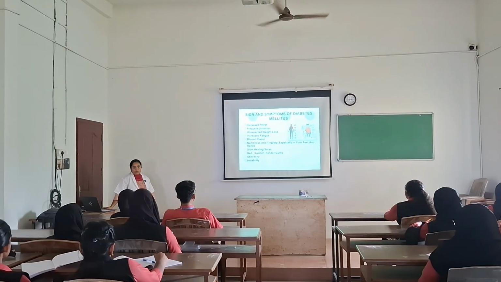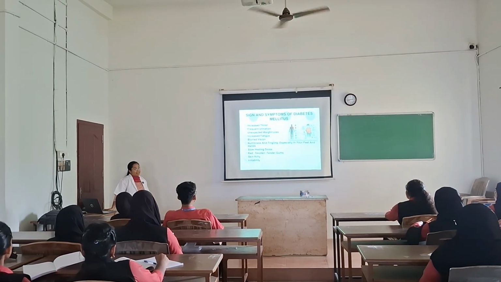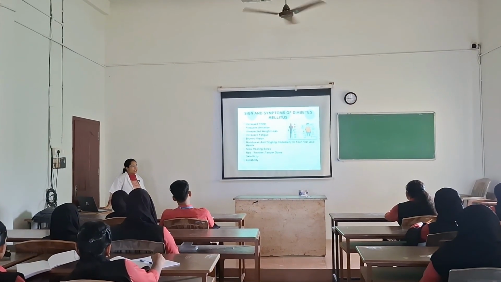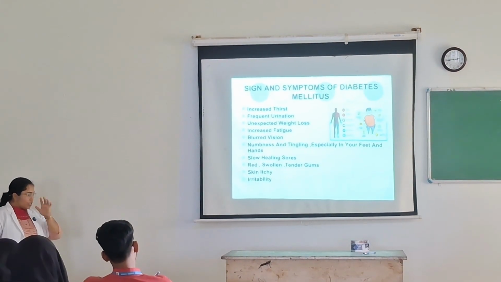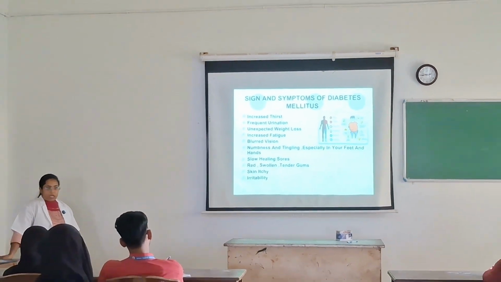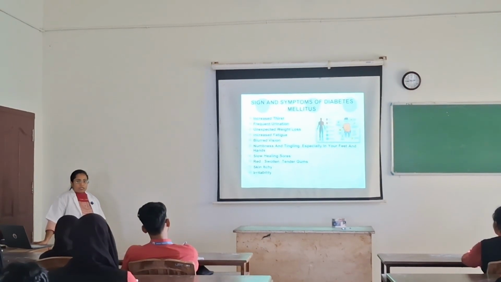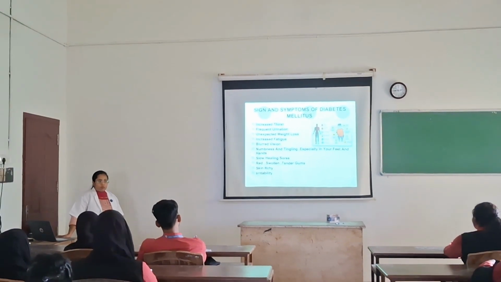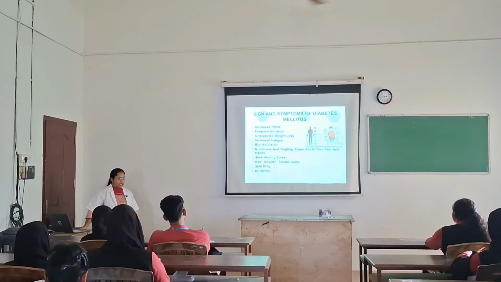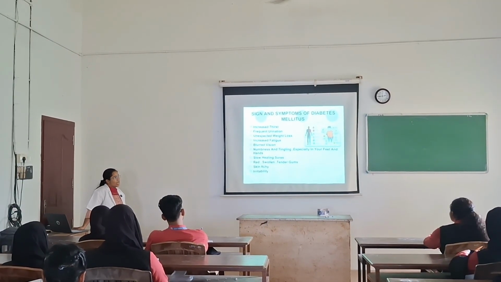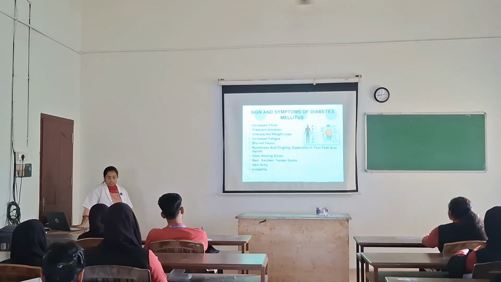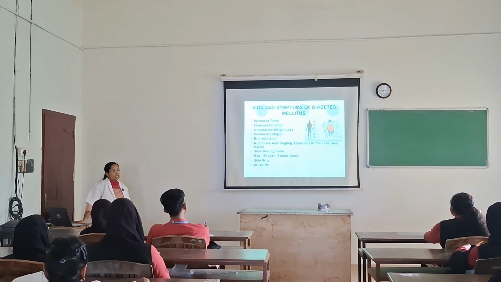So, I have already told that the patient will be having excessive thirst, right? So that is related to polyuria. Then polyphagia means hunger will be at a higher level. The patient will also have higher levels of thirst. That is polydipsia.